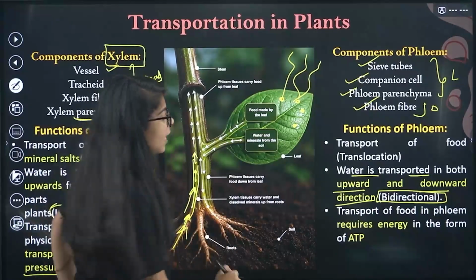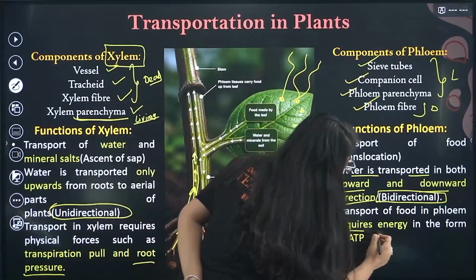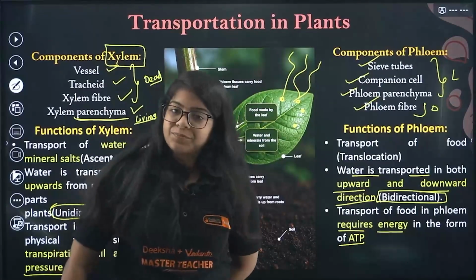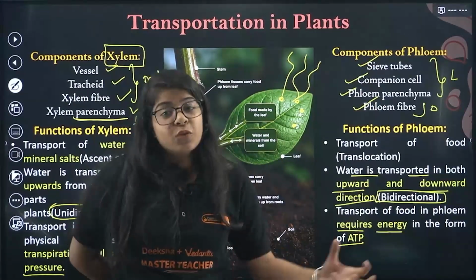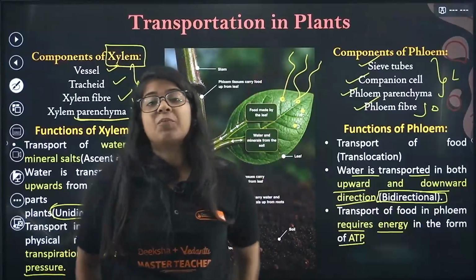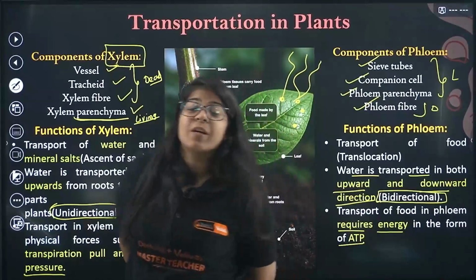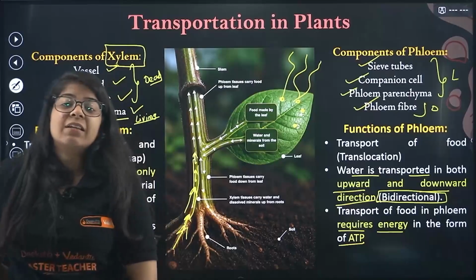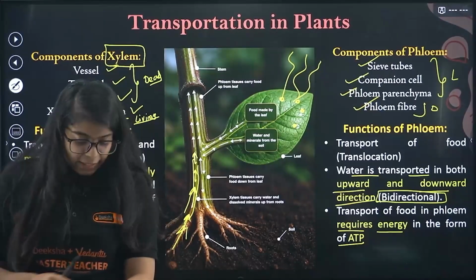Okay. So, transport of food in phloem requires energy in the form of ATP. Done. Okay, so food is going in the upward direction, and it is working against the gravity. So we require some energy, and that energy is given in the form of ATP.